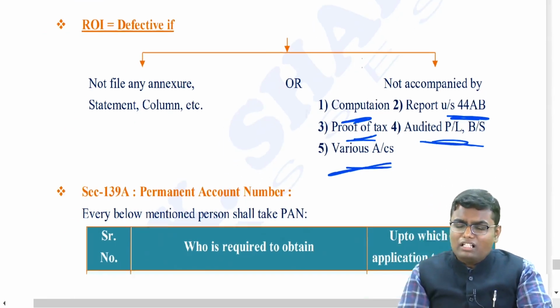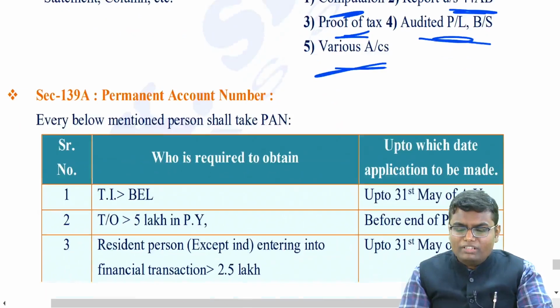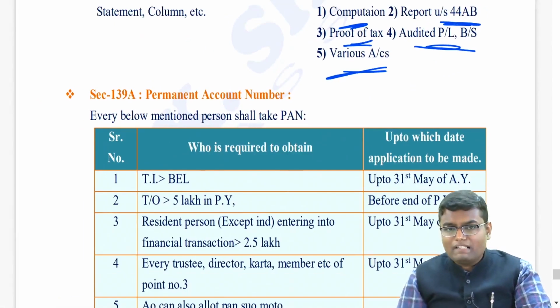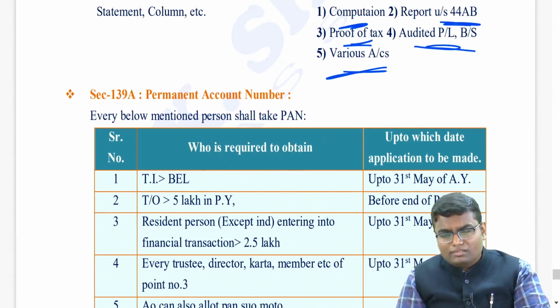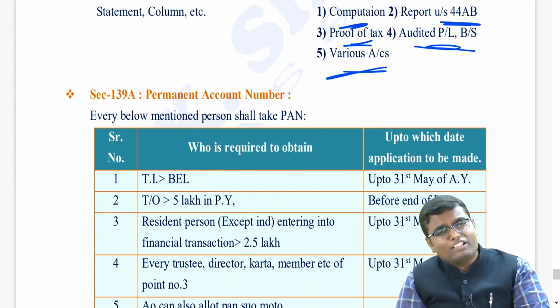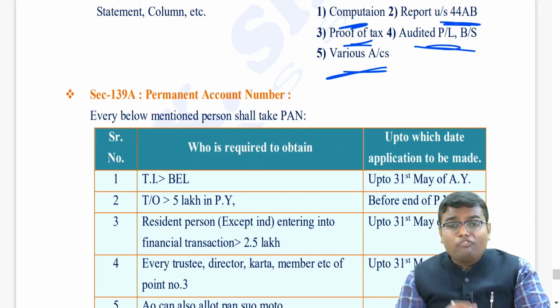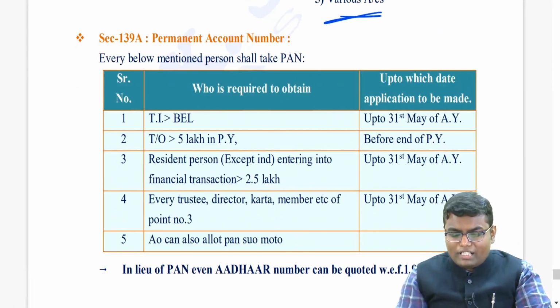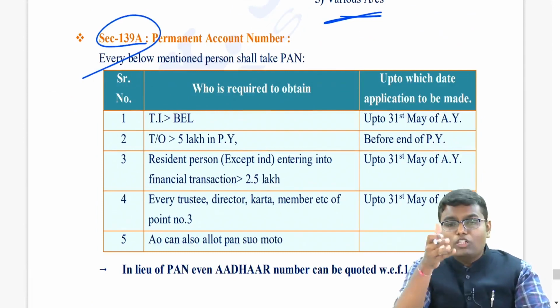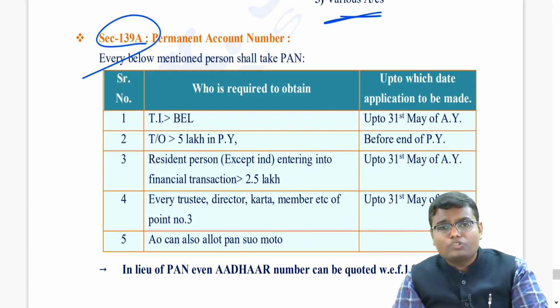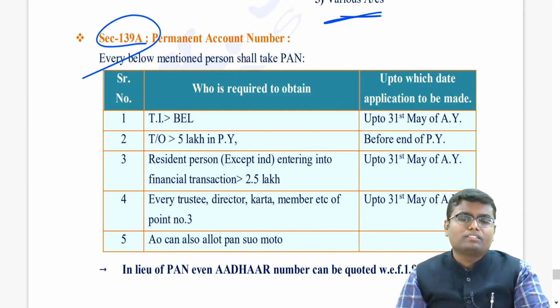Now you must have heard that for income tax purposes you need a particular number, and that number is called the permanent account number, a 10-digit alphanumeric number, which you have to quote in each and every correspondence done with the income tax department. Now when a person is supposed to take a permanent account number, it is given under section 139A. Below mentioned persons are supposed to take a permanent account number.